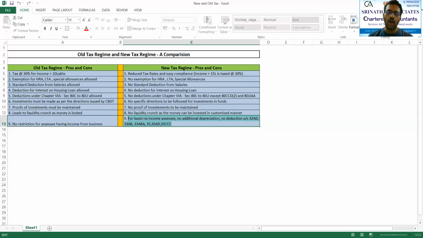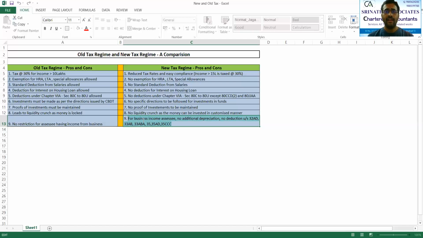For that, we always have been telling that it all depends on the amount of income you have. Not all assessees can go for new, and not all assessees should remain in old. It all depends on the income. I will also show you how different it will be, and which option is preferable, by taking 2 or 3 random examples, so that you will understand whether to go for new or for old.